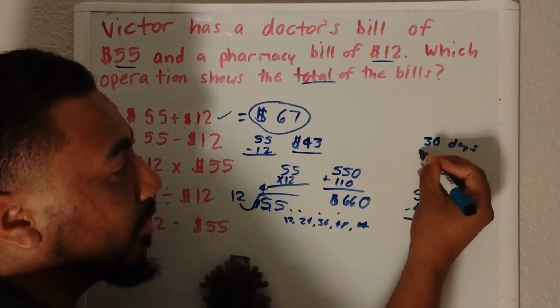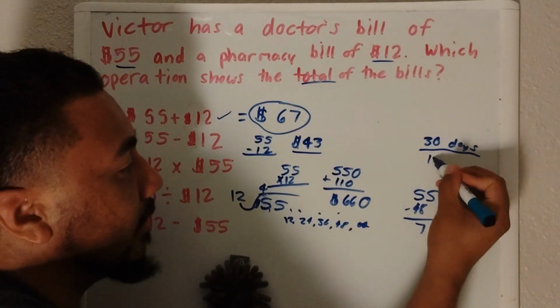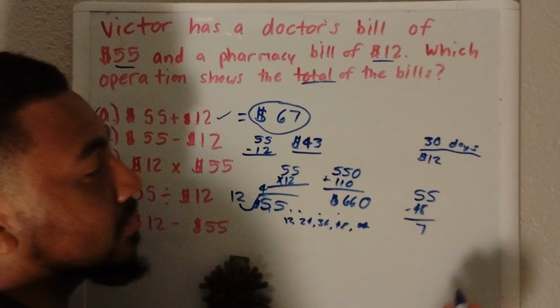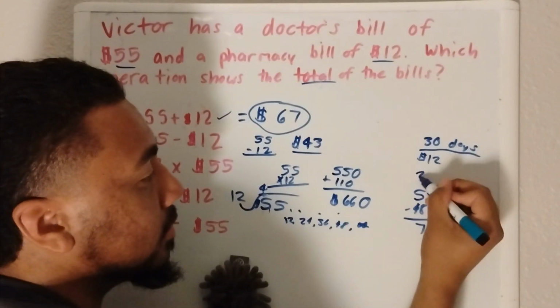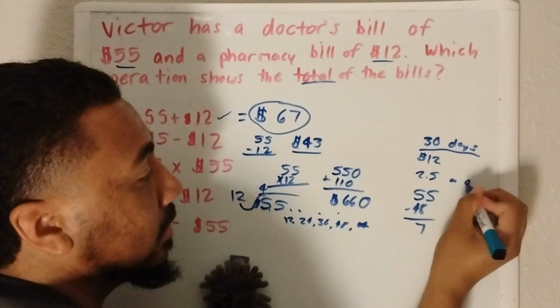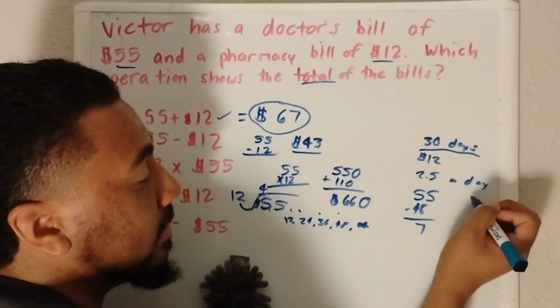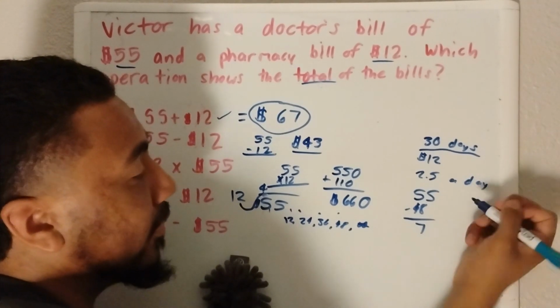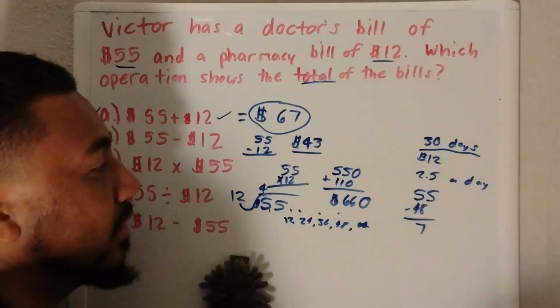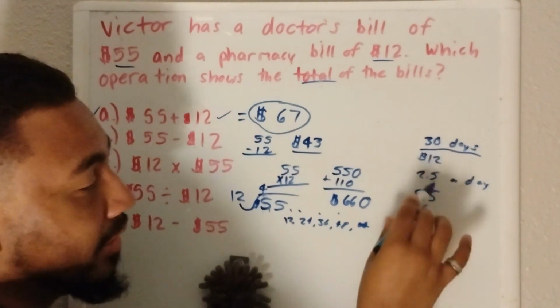So we do 30 days divided by $12 equals $2.5 a day, if he was paying in 30 days. But he doesn't need to because he doesn't need to spend a whole month doing it. So we do 2.5 a day.